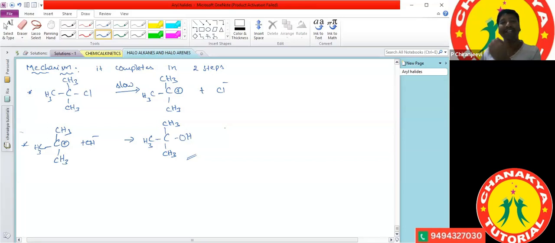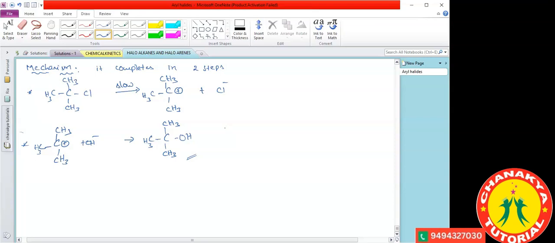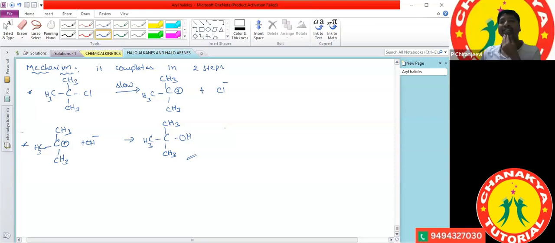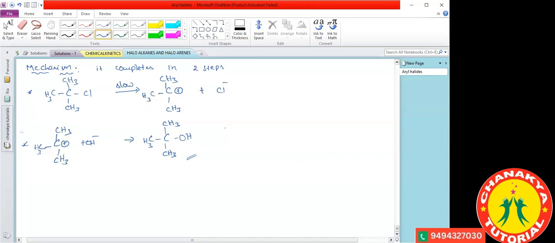And what is the reaction intermediate in the SN1 reaction? The carbocation. Very good. Carbocation is the reaction intermediate in the SN1 reaction. Now we got the clarity. So then can I go to the next one here?